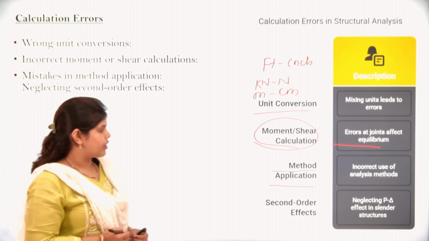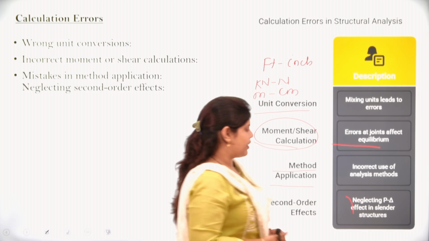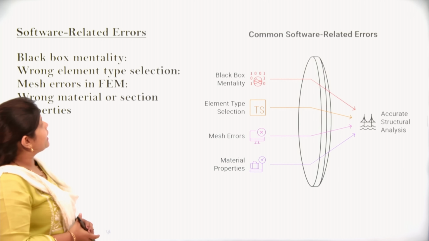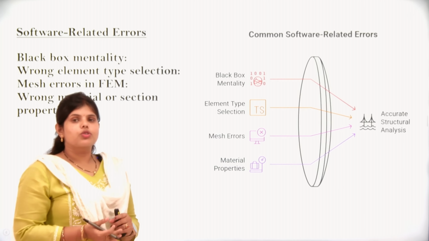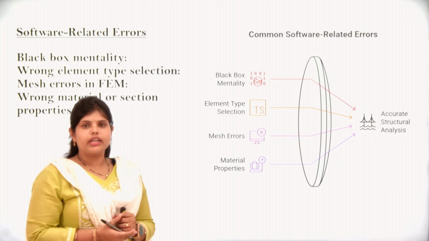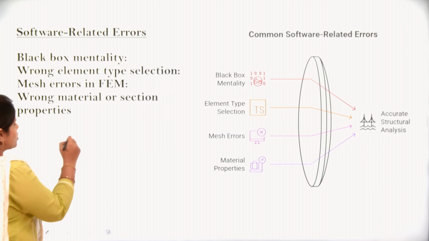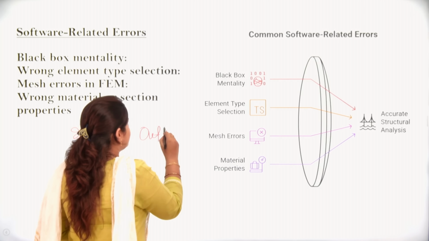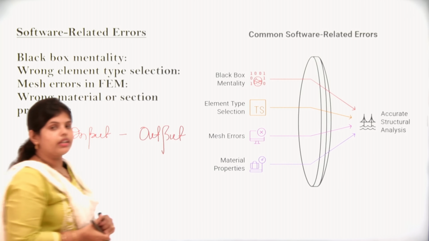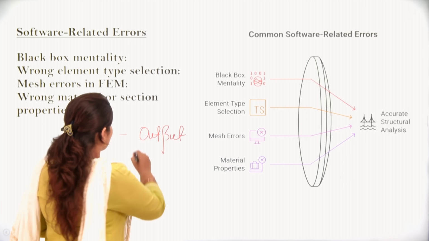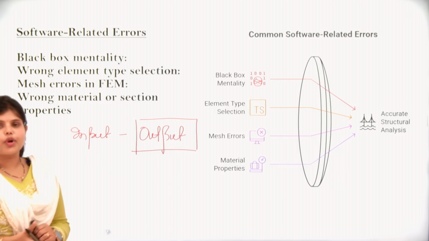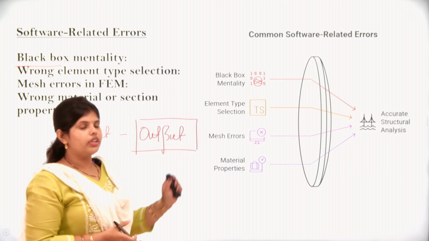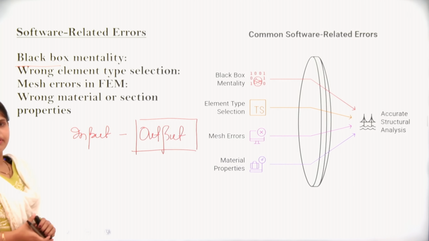Next is second order effects. If you neglect the P delta effect in a slender structure, that will be a mistake. And software related errors. If we blindly trust the software, or we do not put in the correct inputs, the software cannot give us the proper output. That is the black box mentality. We need to focus on the input and output of the given data.